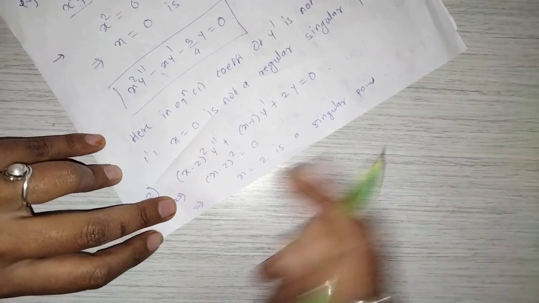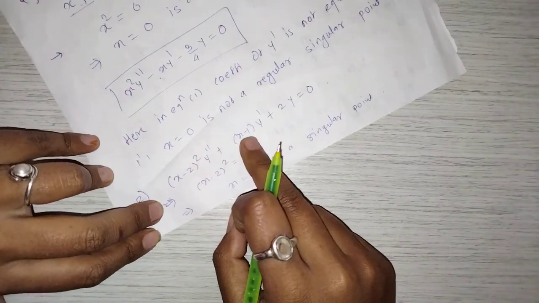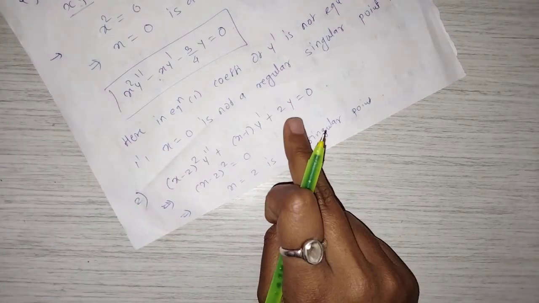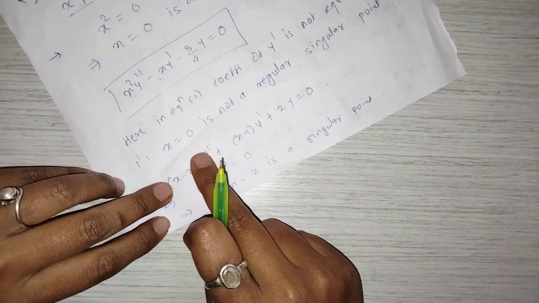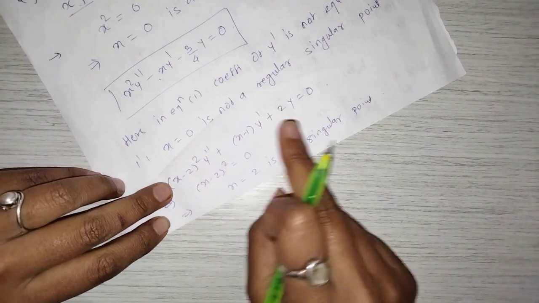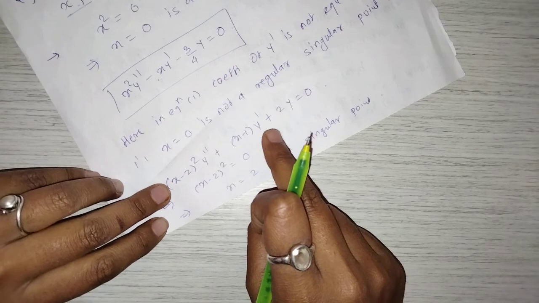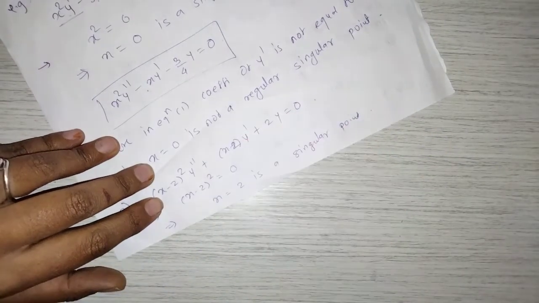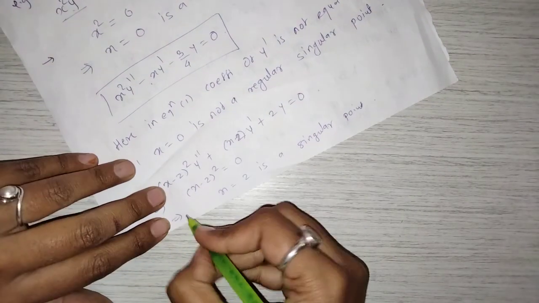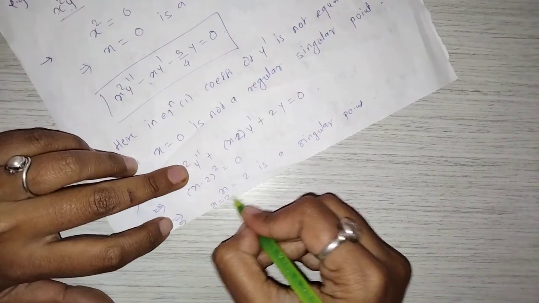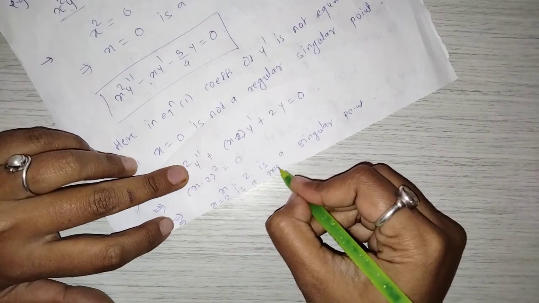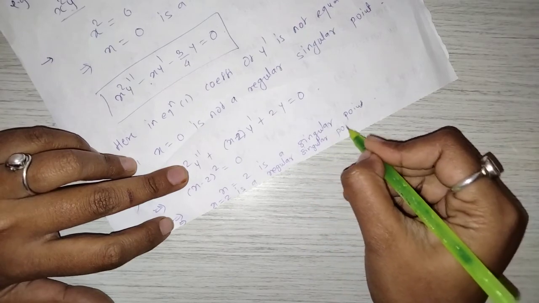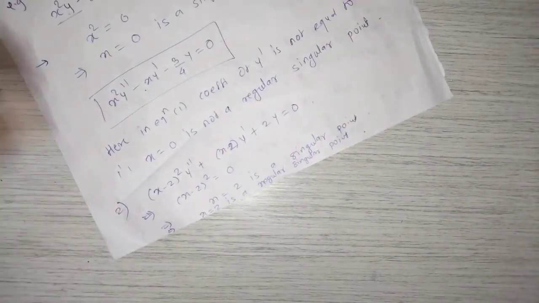Now you can see that x minus 2 bracket square is the coefficient of y double dash, x minus 1 raised to 1 is the coefficient of y dash, and x minus 2 raised to 0 into 2y. So x equal to 2 is a regular singular point because the condition of a regular singular point is satisfied by the given equation.